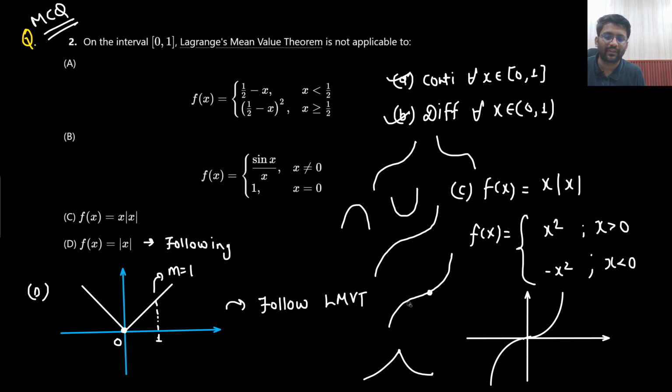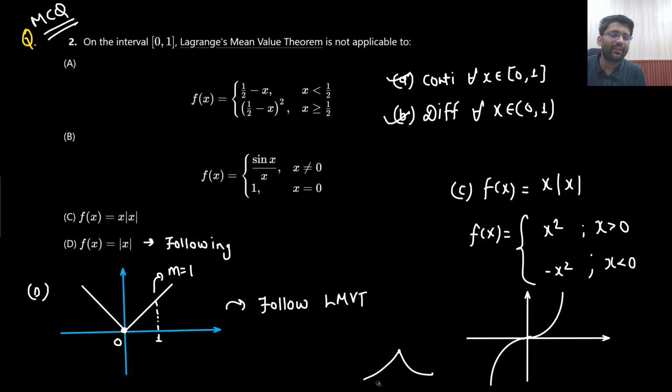So this is the graph of f(x). And we don't need to care about the value at x equals 0. We don't need to care about the differentiation there. We only need to care about the differentiation between 0 to 1. And I can surely see that yes, it is continuous and differentiable. That means yes, it will be following. Everywhere the graph is continuous and job done.